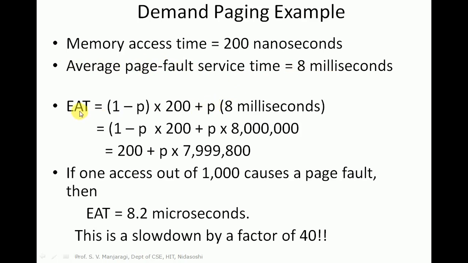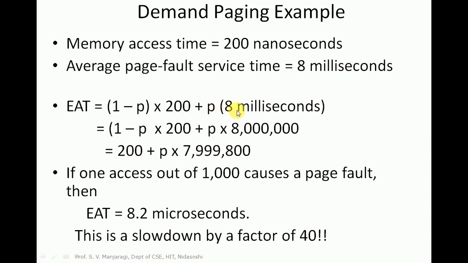Then effective access time can be calculated like this. 1 minus p is the probability of no page fault. In that case, we go for the memory access, and the time required is 200 nanoseconds. It will be 1 minus p into 200 plus p, the probability of the page fault, into the average page fault service time of 8 milliseconds.